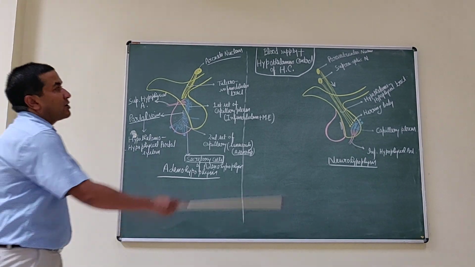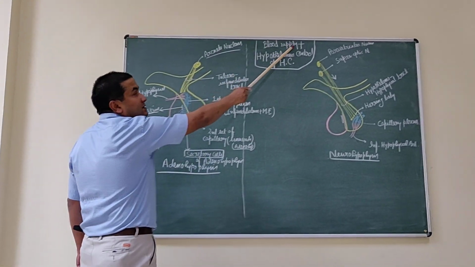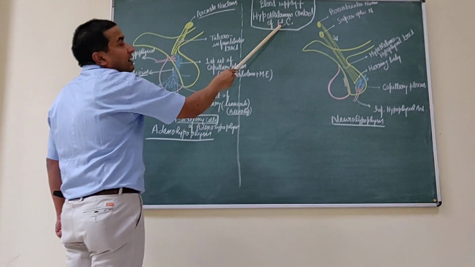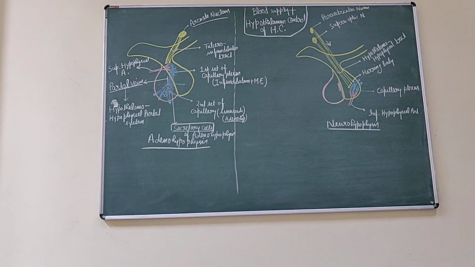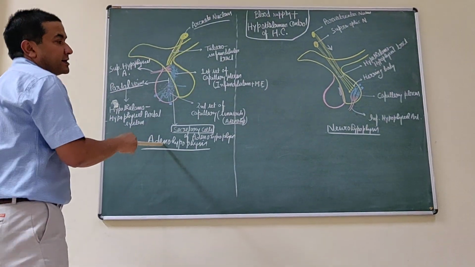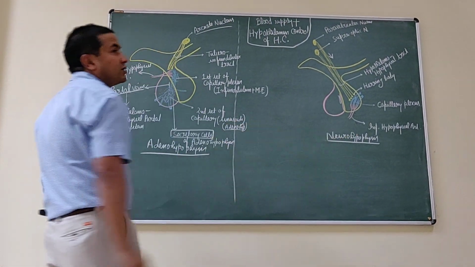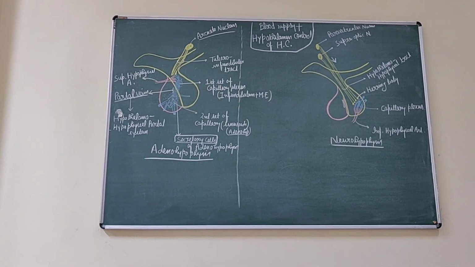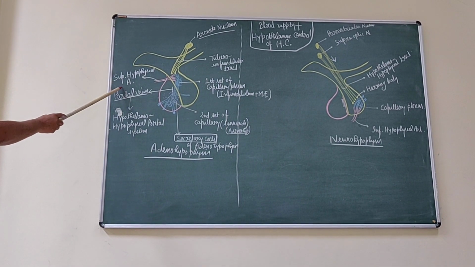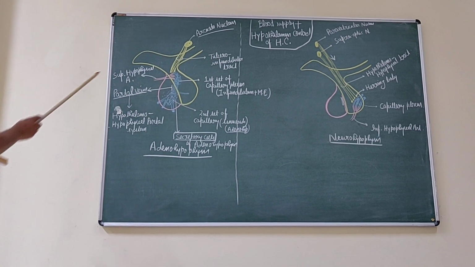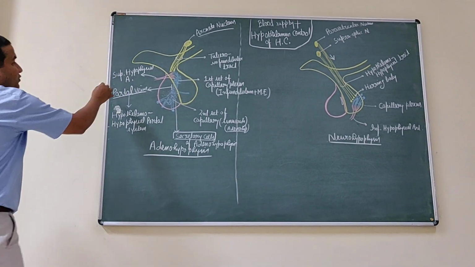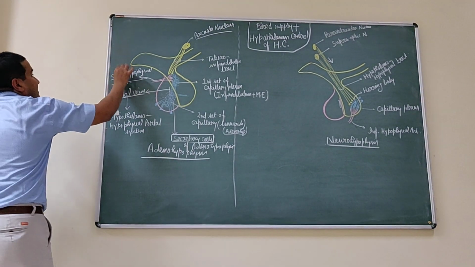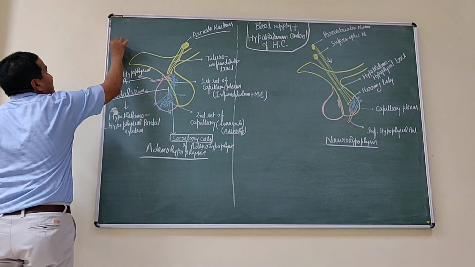We are going to discuss the blood supply and hypothalamic control of the hypophysis cerebri. We will discuss it in two parts: first the adenohypophysis, then the neurohypophysis. The adenohypophysis is supplied by the superior hypophyseal artery, which is a branch of the internal carotid artery.